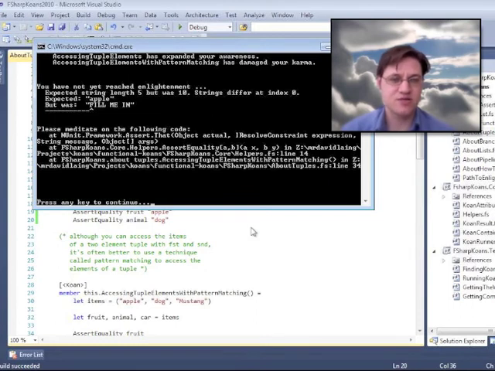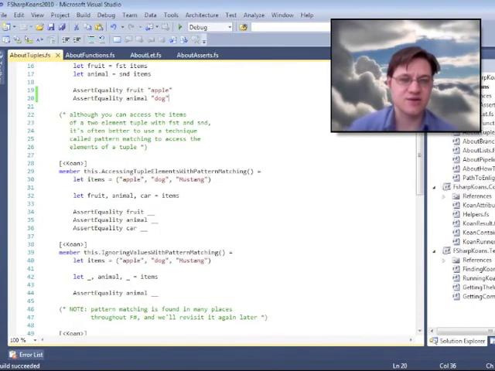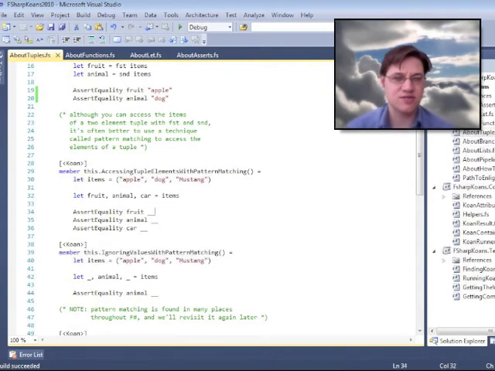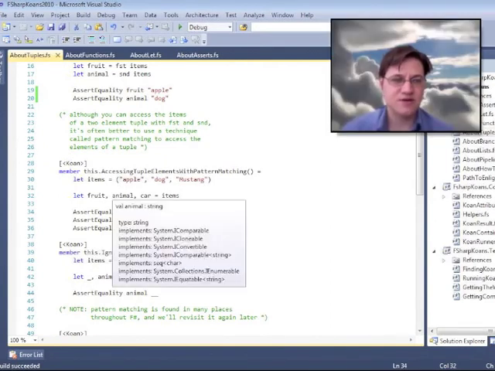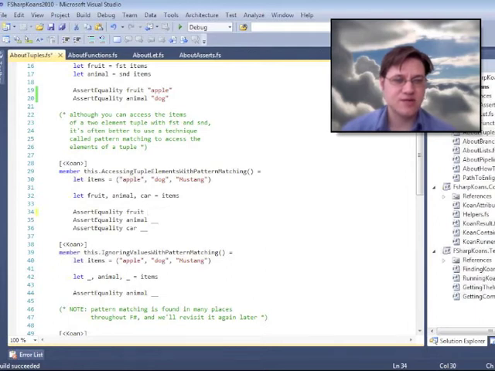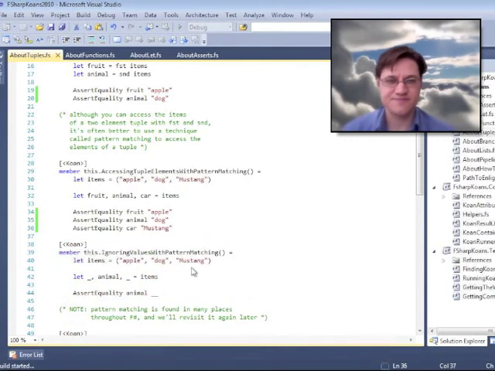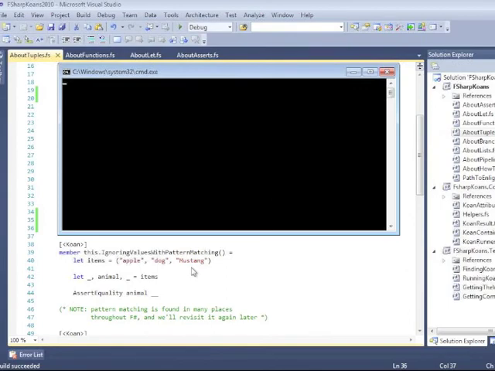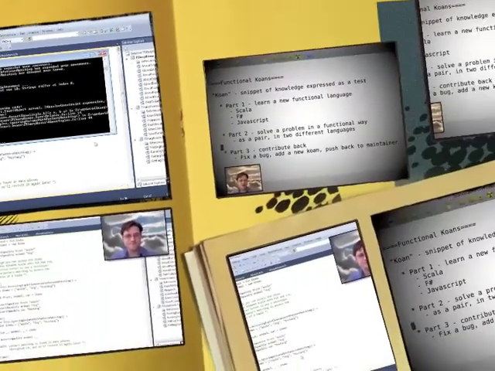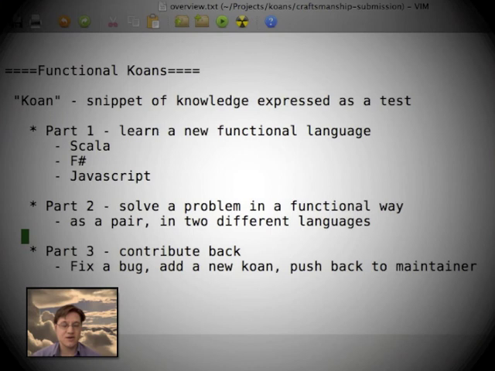The F# koans contain quite a bit of inline documentation, which is quite helpful to teach you about how the environment works. Here in this koan, I'm learning about pattern matching, how I can do multiple variable assignment out of a tuple at one go, which is quite a neat feature. And then the koans basically continue in that vein. So that's what we'll be doing in the first section.